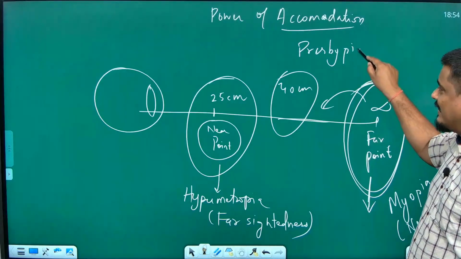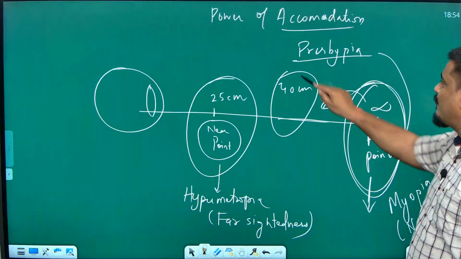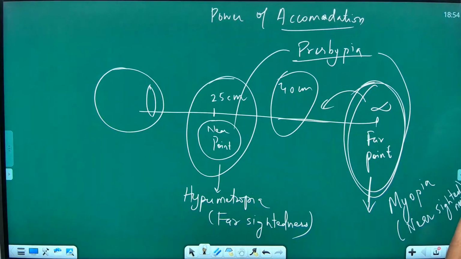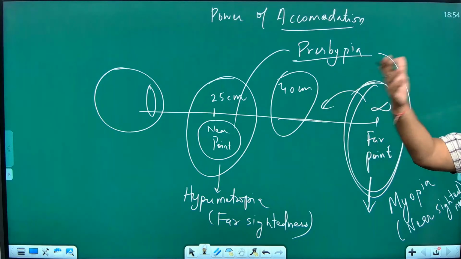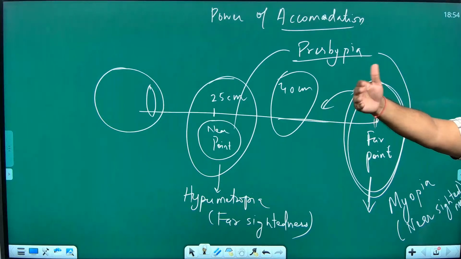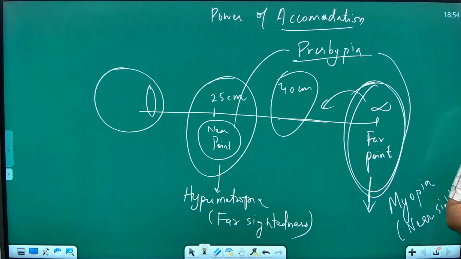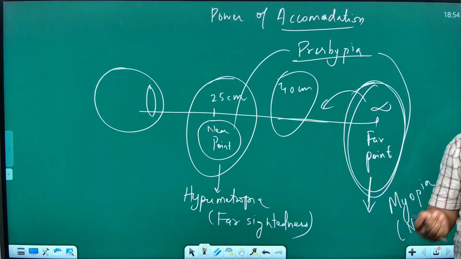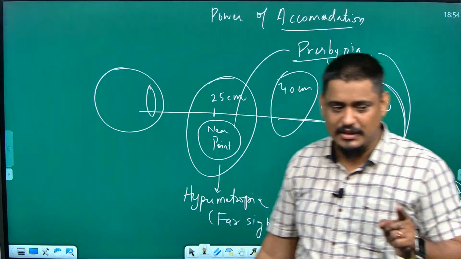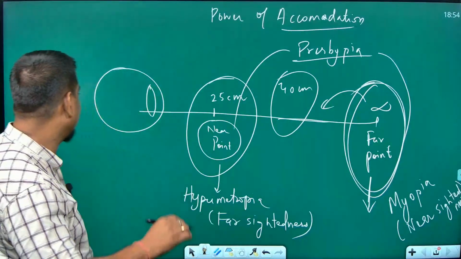Your near point and far point both got affected. Far things are not visible to you clearly, and near things are also not visible clearly, but in the little middle you can see clearly. So whenever you are seeing something far, you will put on your specs, and the same specs you can use for seeing near things also, but it will have a different portion. Have you seen some lenses like this?